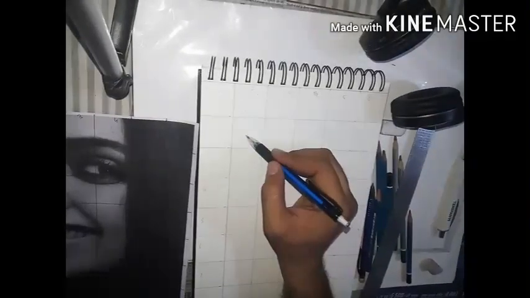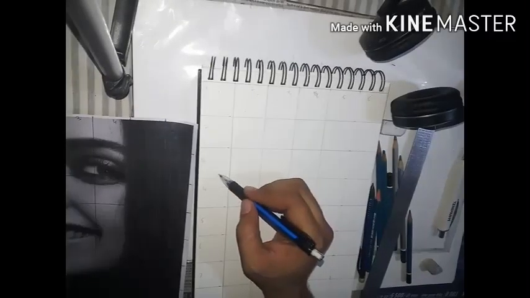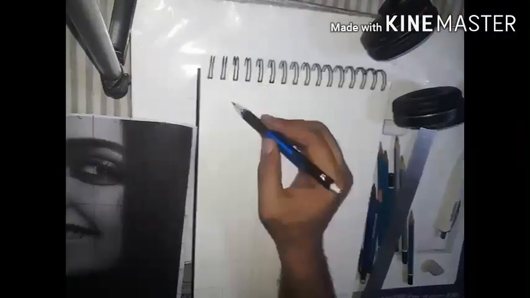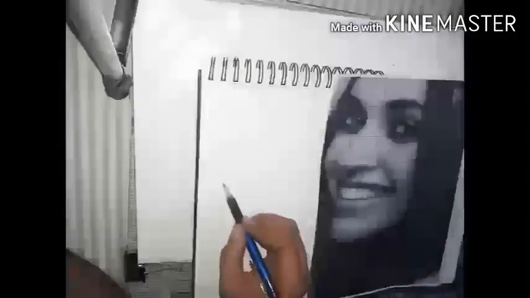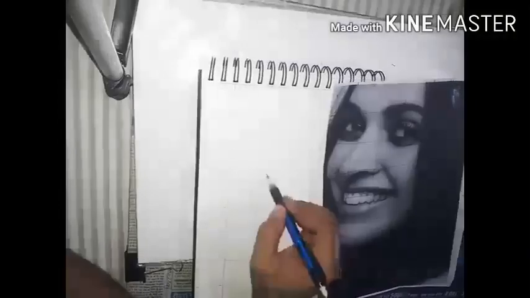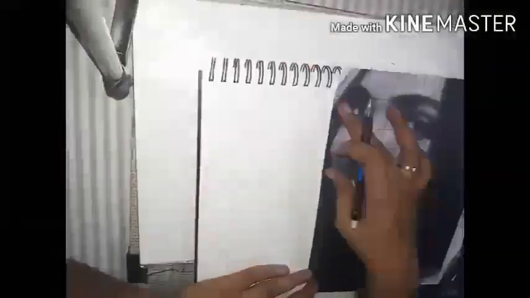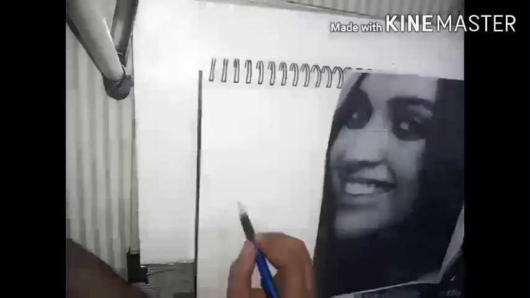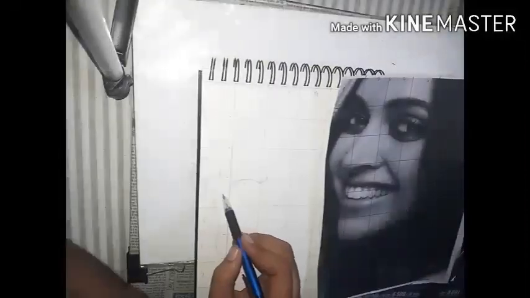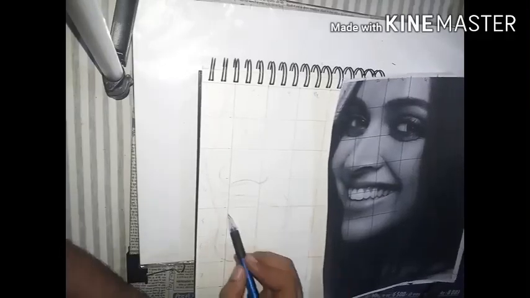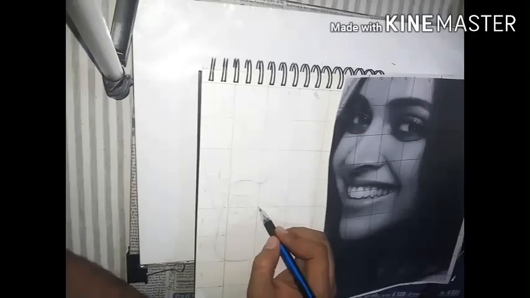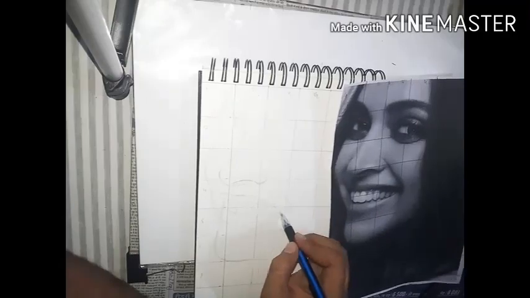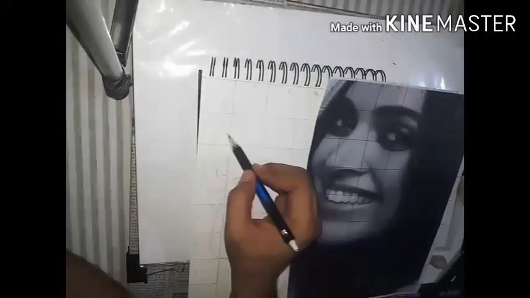Now we will start the drawing according to the graph squares. Like I'm making the nose, and the nose is in 3 and 4 number. So I'll draw the nose tip in 3 and 4 number. According to that, eyes, lip, chin and jawline, everything, draw according to the graph.